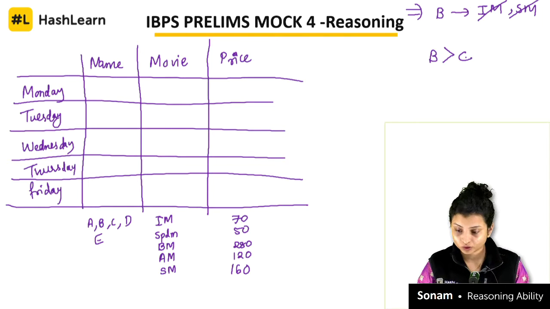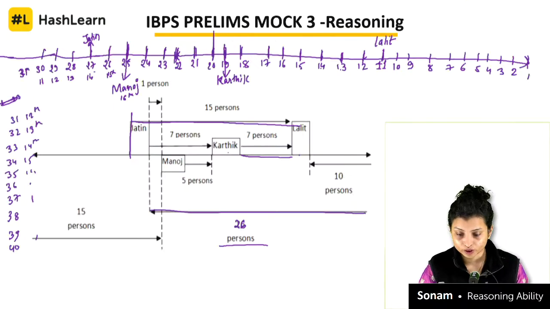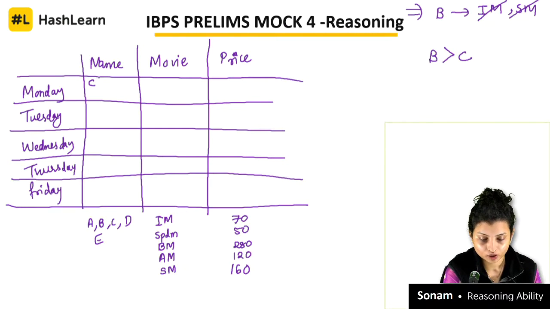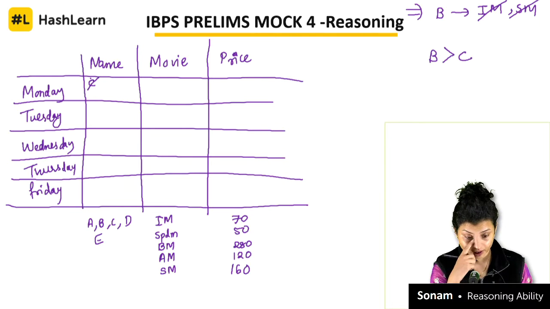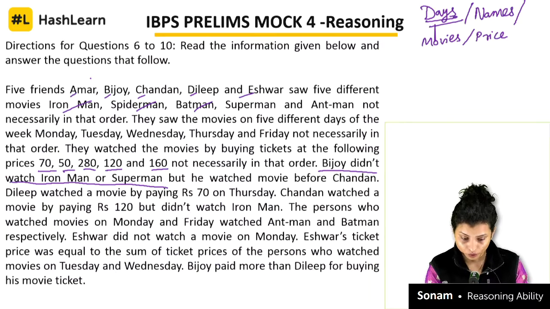Yes, that is given to us that Bijoy didn't watch Iron Man or Superman, but he watched movie before Chandan. So definitely Chandan cannot be the first person. So C cannot be in the Monday. Correct?